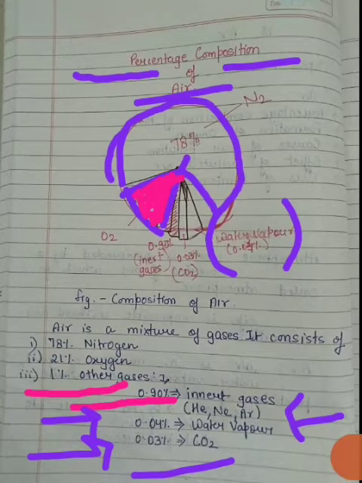So this is about its percent composition: 78% of nitrogen gas, 21% of oxygen gas, and the remaining 1% of the whole chart is distributed between some gases and water vapor. So 0.90% of inert gases, that is argon, 0.04% of water vapor, and 0.03% of carbon dioxide.